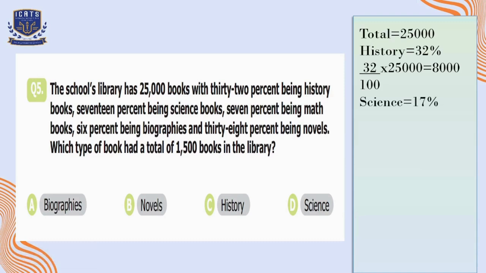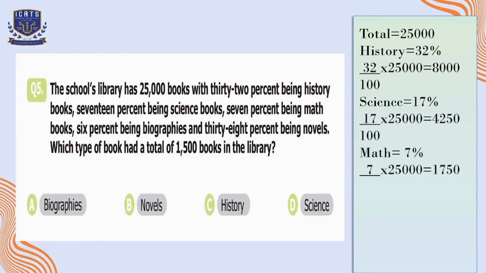So let's calculate 17% of 25,000, which is 4,250. After that, 7% being math books. So 7% of 25,000 is 1,750. And 6% being biography. So let's calculate 6% of total, that is equal to 1,500.